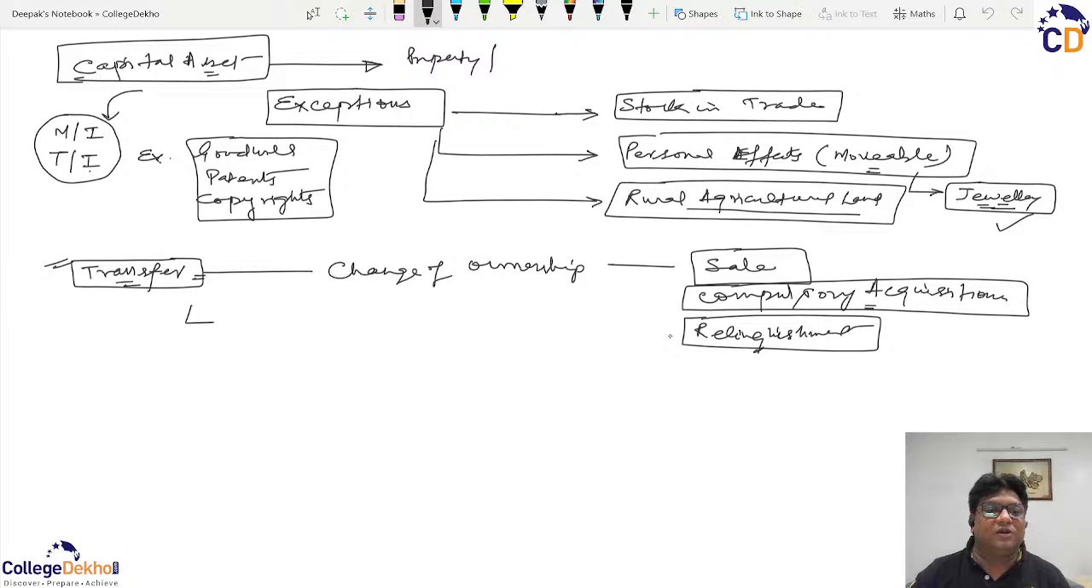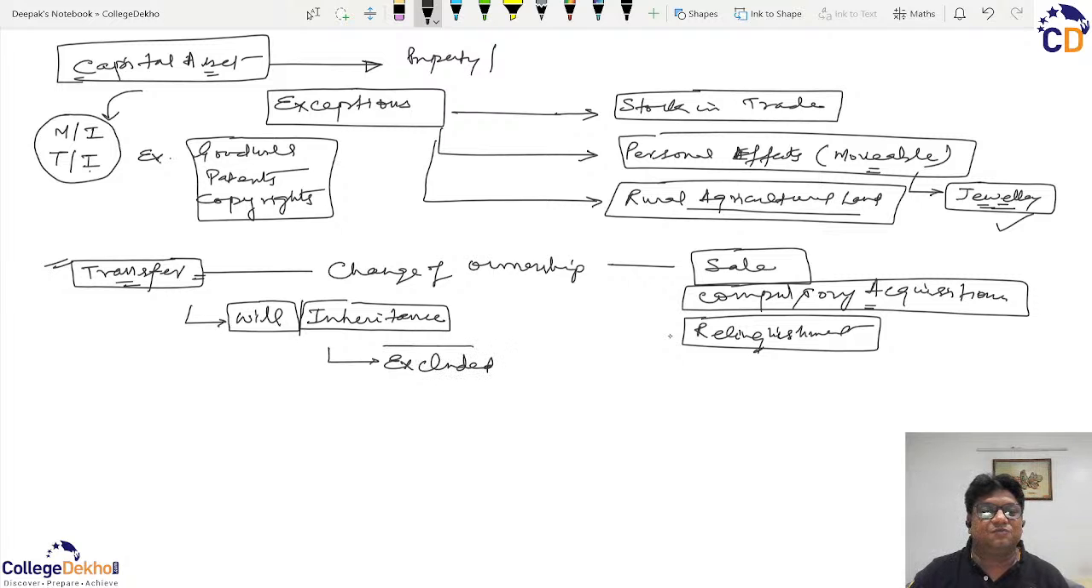What you should remember is that certain changes of ownership, for example via will or via inheritance, are clear examples where there is a clear change of ownership, but because it is part and parcel of our normal life, they have been excluded from the definition of the transfer. It means they will not constitute the transfer of a capital asset, and hence in these circumstances there will not be any capital gains.